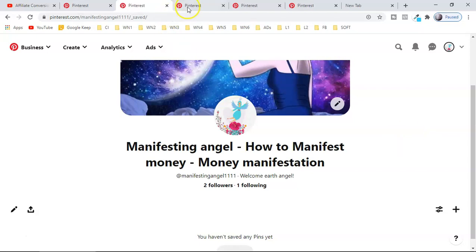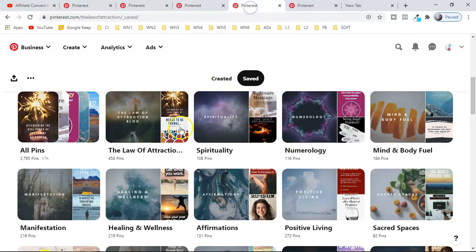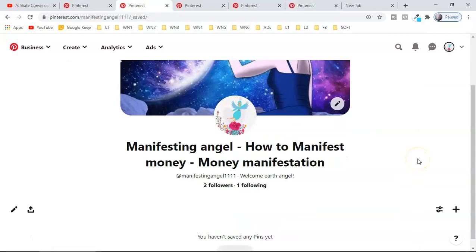That means you can optimize the account with SEO to rank your account and get free traffic to promote your affiliate products. As well as you can also use your boards to rank in the search engine optimization of Pinterest. And guys, you can also use the pin to get tons of free traffic to your affiliate links. For that, I'm going to use a brand new account and I'm going to show you step by step the SEO of this Pinterest account.